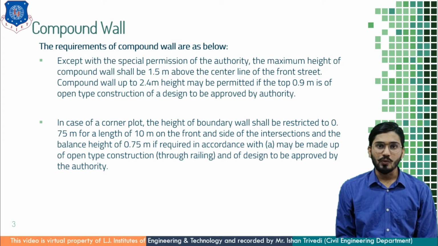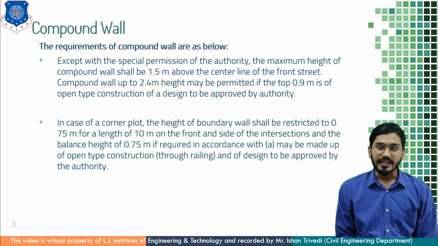Compound walls are provided at the outer side of building and at plot boundaries. There are certain building bylaws that are applicable to compound wall. The maximum height of compound wall shall be 1.5 meter above the center line of the front street.